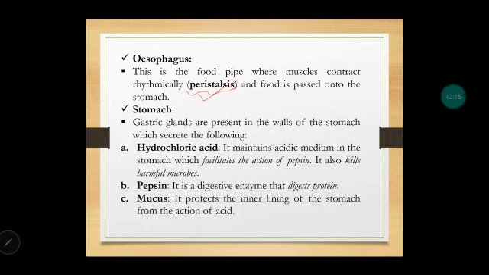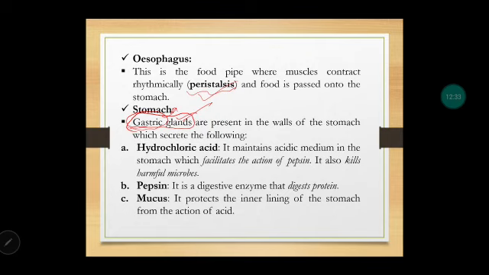Next, coming to stomach. In the wall of the stomach, there are certain glands which will secrete. See, glands are organs which secrete some substance. So gastric glands, wherever the word gastric comes, always remember we are talking about stomach. Gastric glands are present in the walls of the stomach. Let us see what all things they secrete and what their functions are. This is very important for your boards.